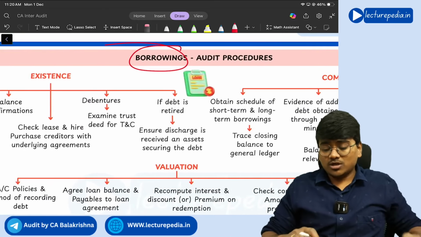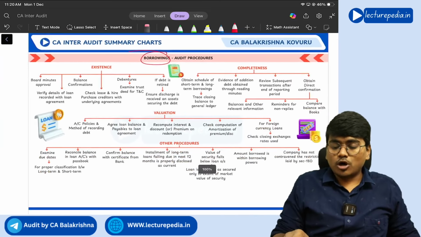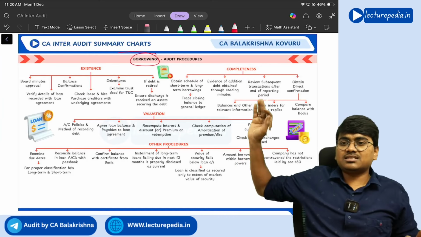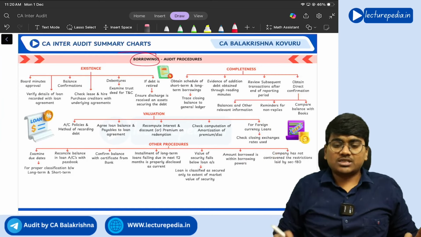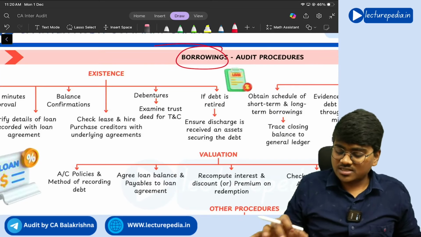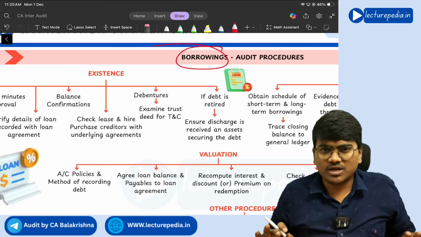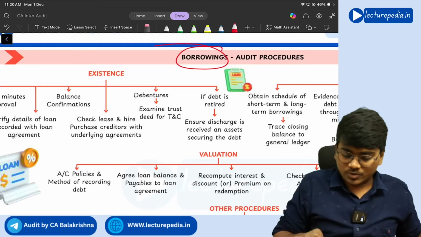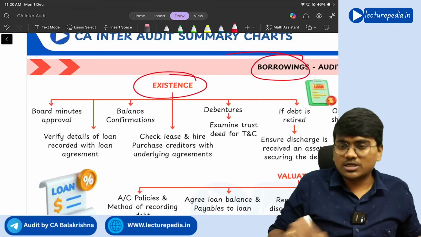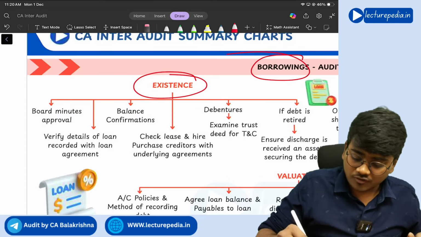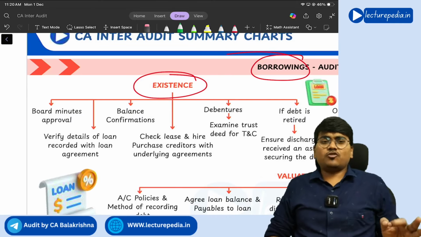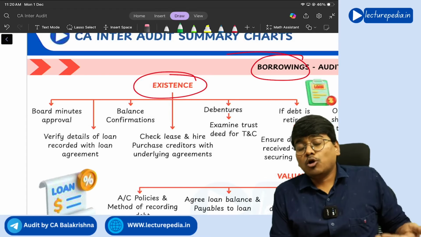See, from now onwards, we will be going like this. So for borrowings, what assertions will be there? Existence assertion, completeness assertion, valuation assertion. So with respect to each of these assertions, what audit procedures we have to perform? What is meant by assertion? I already told you, right? Yes. So with respect to existence assertion of borrowings, you need to first of all check the board minutes.